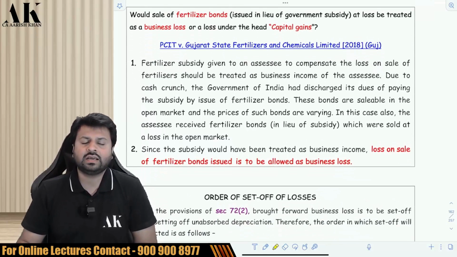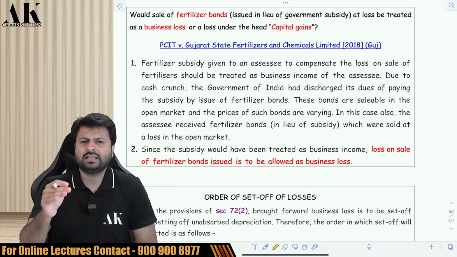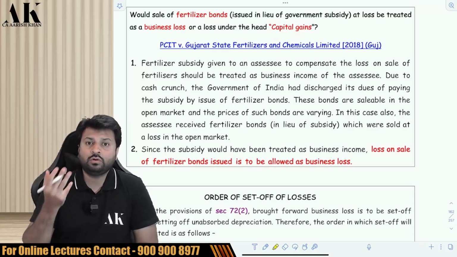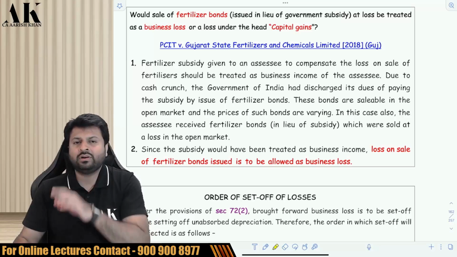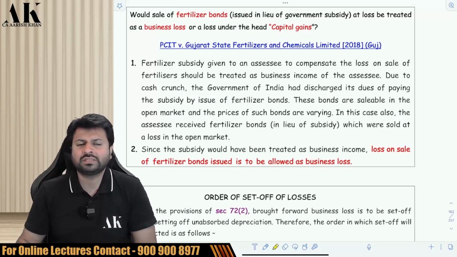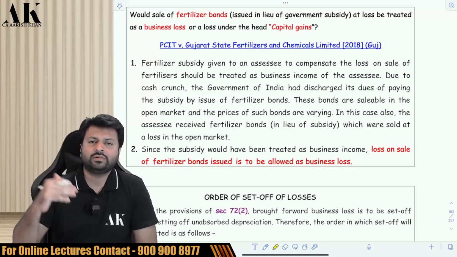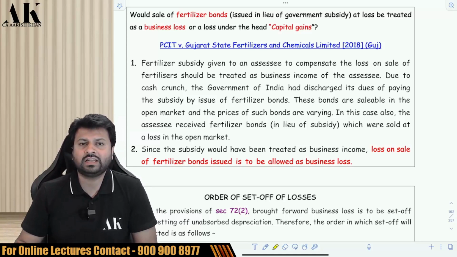Now, next one is a Gujarat High Court judgment. Very important judgment. Assessee was engaged in the business of fertilizer. The government of India told the assessee to sell the fertilizer at a very low price. So the assessee said that if I sell the fertilizer at a very low price, I will be making losses. The government says that no worry, you sell the fertilizers to the farmer at a low price, otherwise farmers cannot survive. So what about my losses which I have to incur? I am selling at a lower price, I will be incurring losses. So the department said whatever loss you incur, we will compensate you. The assessee asked how you will compensate. The department said that we will give you fertilizer bonds. The assessee asked what will I do with that fertilizer bond? The government said that you can sell that fertilizer bond in the market. So now, the government has compensated me the loss on sale of fertilizer through a fertilizer bond.